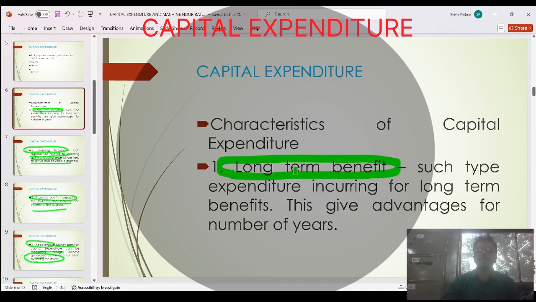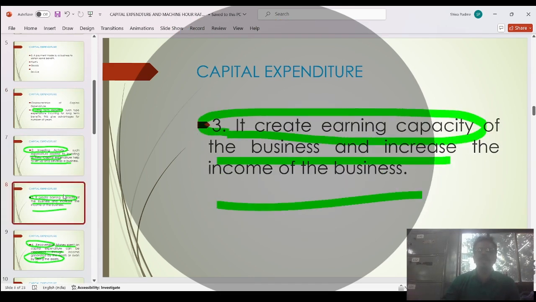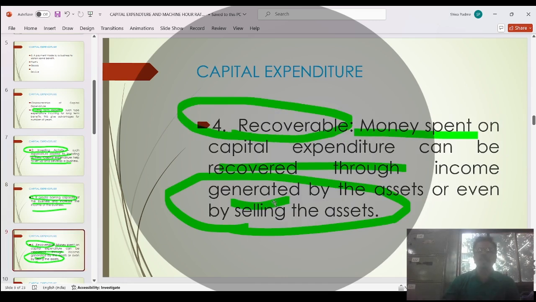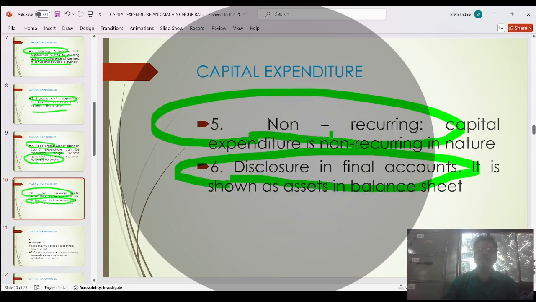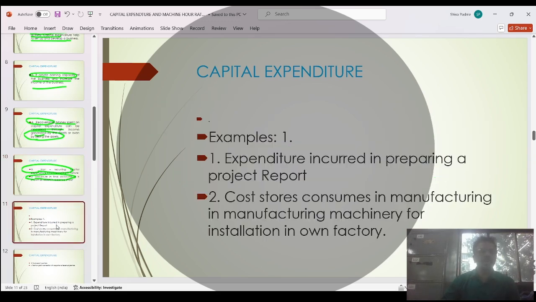Let's see once again: long-term benefit, second investment activity, third it creates the earning capacity of the business. After that, recovery of the business. After that, non-recurring nature. These are the features of capital expenditure. After that, let's see examples of capital expenditure. First, expenditure incurred while preparing a project.